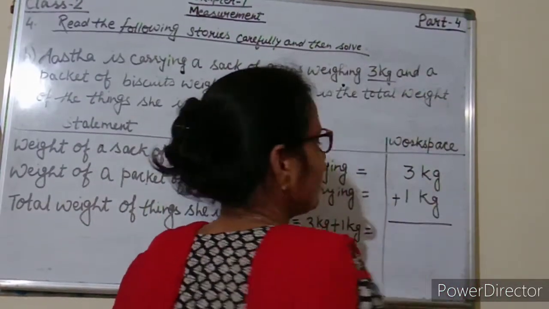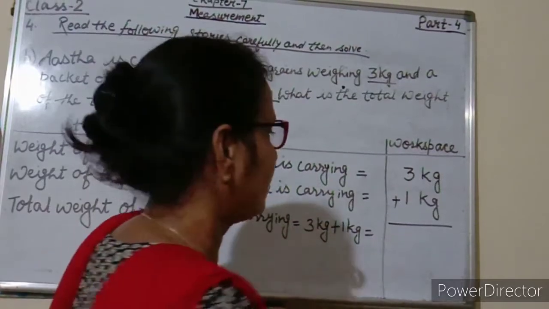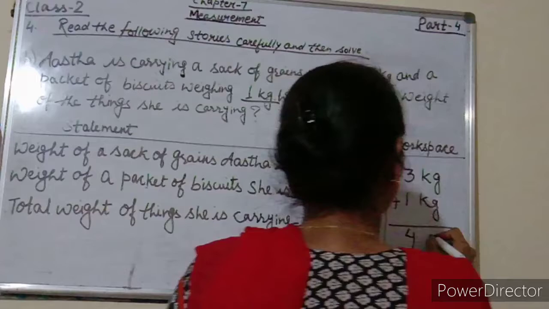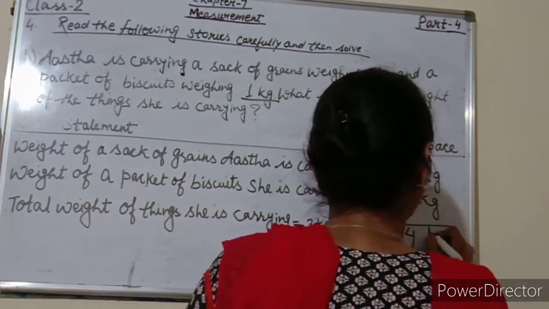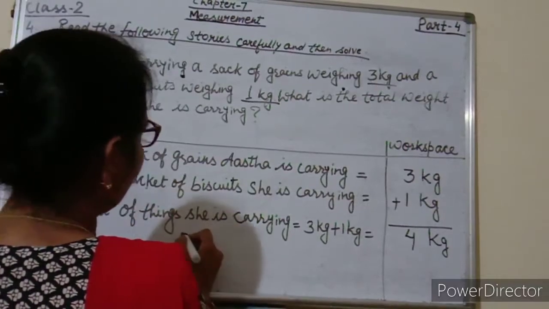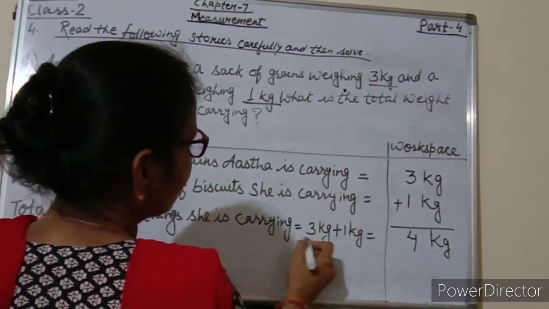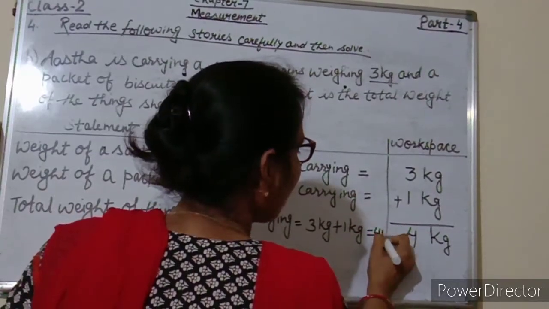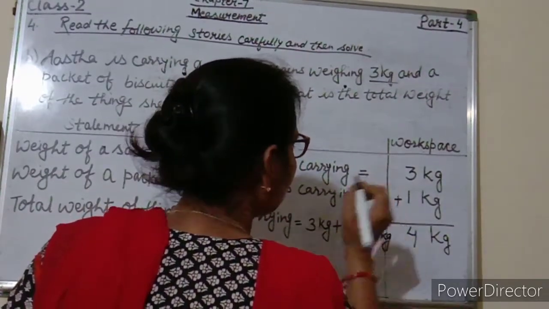So 3 plus 1 students, yes, 4 kg. So total weight of things she is carrying, 3 kg plus 1 kg is equal to 4 kg.